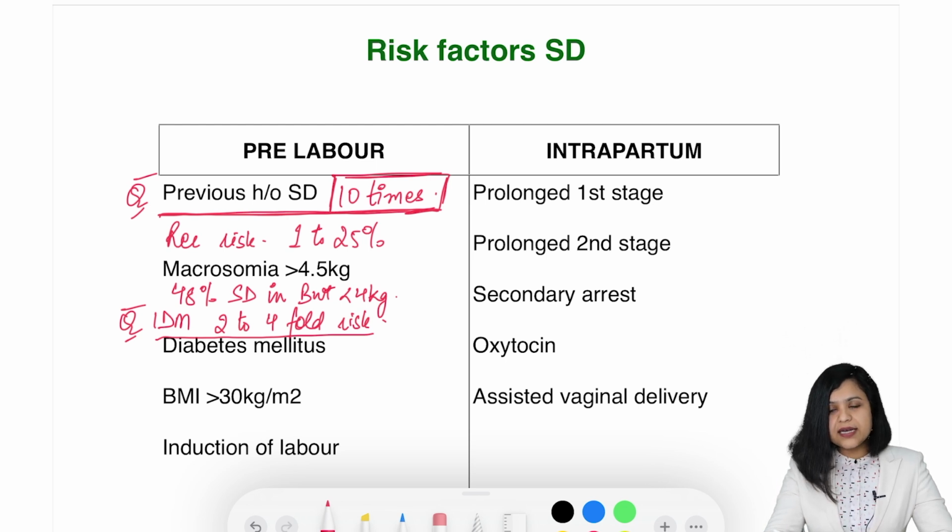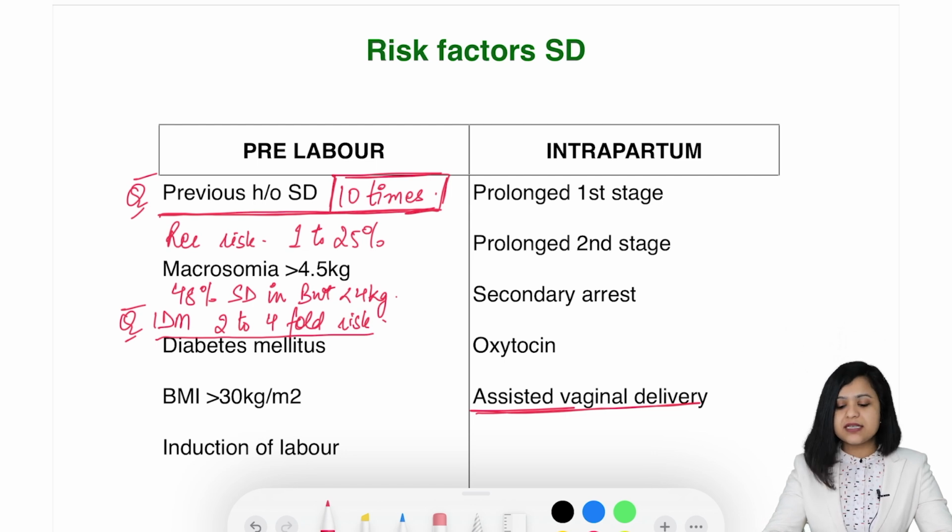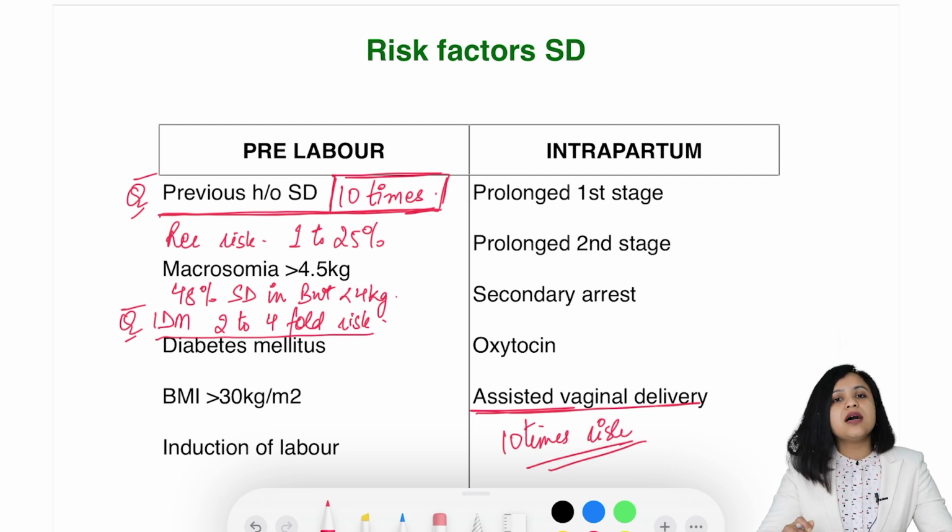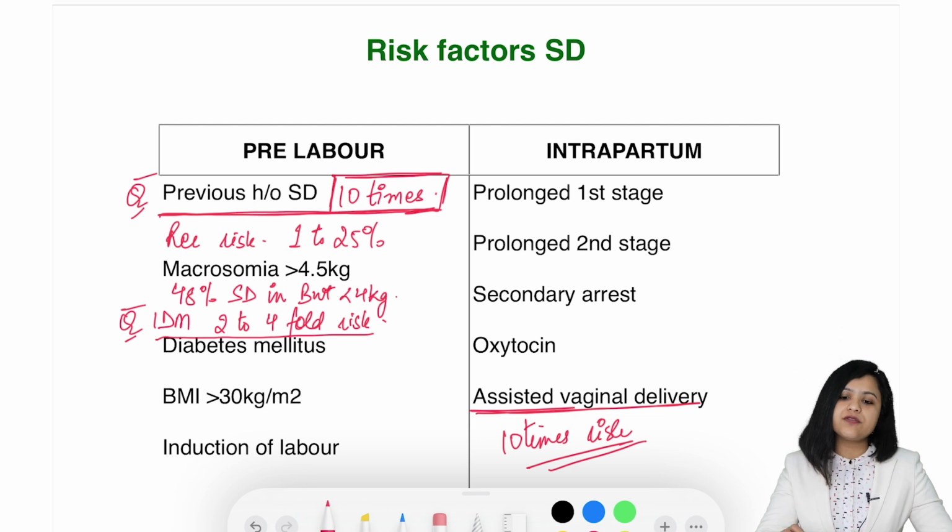Now, there are certain intrapartum risk factors. If it is a difficult delivery, prolonged first stage, prolonged second stage of labor, secondary arrest, use of oxytocin, injudicious use of oxytocin is a risk factor. Then assisted vaginal delivery. Assisted vaginal delivery includes forceps and ventouse delivery. This is associated with 10 times risk. Okay, the risk is 10 times when it is an assisted vaginal delivery or operative vaginal delivery.